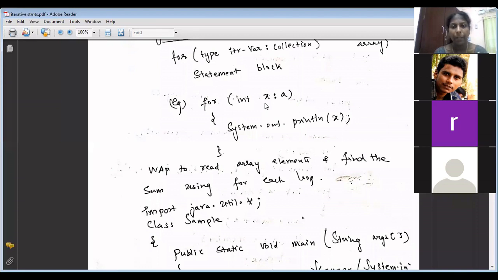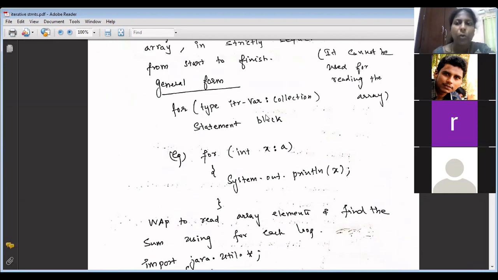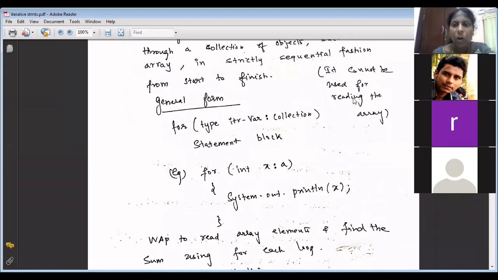Why can you not use the for each loop for reading the array? Because x will be holding a value. There will be n variables, but there will be no values to store at x. There will be no array, isn't it? It can cycle through all the elements, but the x value is not defined. So the for each loop is never used for reading an array.